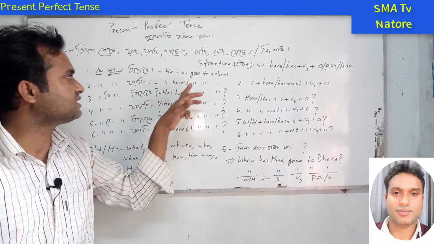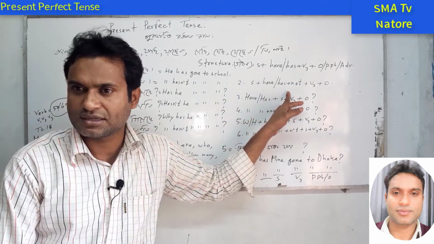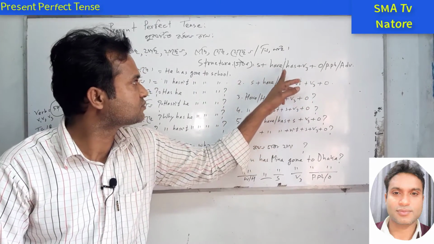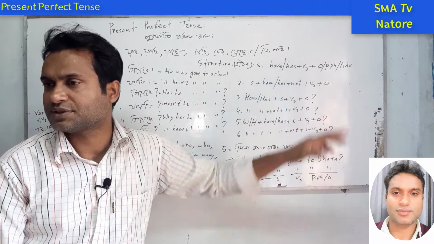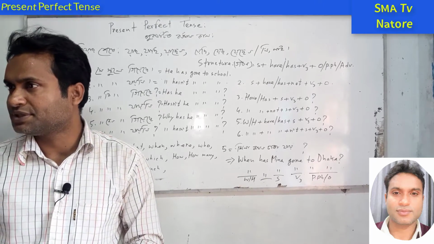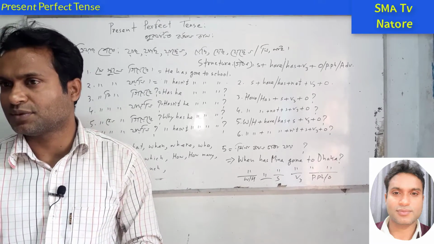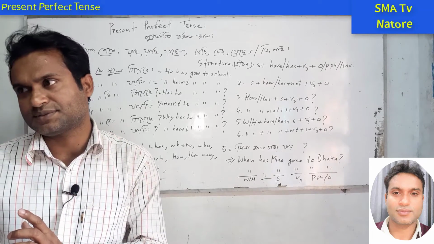But the English sentence structure is what? Subject, have or has, next, the past participle form of the verb. We know how many types of the verb. There are 3 forms of the verb: present form, past form, past participle form. So different types of categories are the types of sentences.